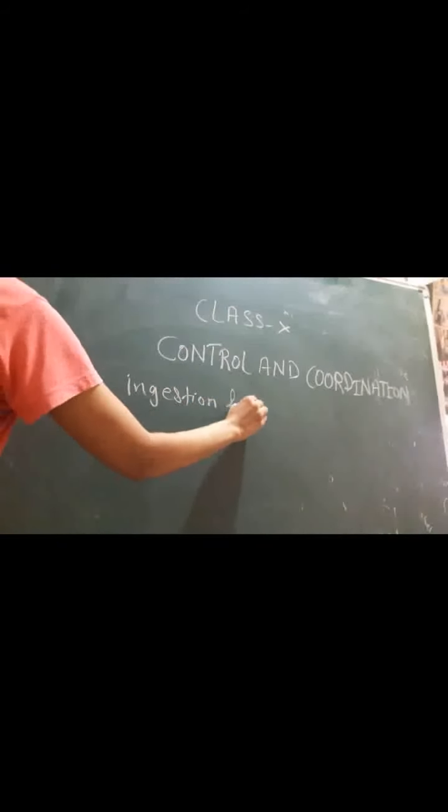So there is no one organ, there is a group of organs participating for proper ingestion and digestion of food, and they have to work together.